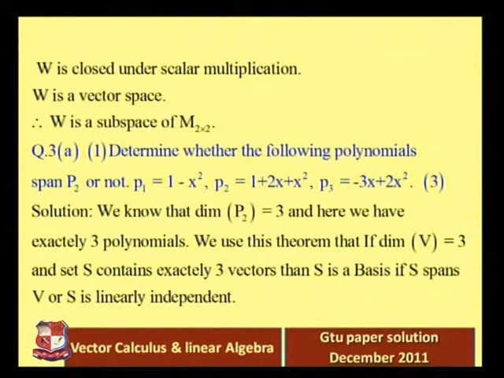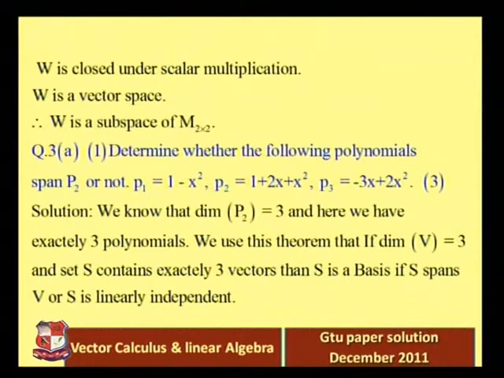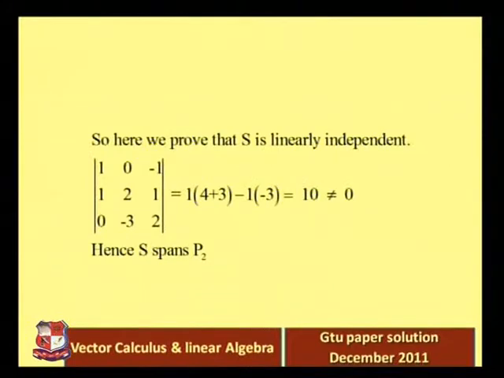Now P2, 1 plus 2x plus x square, so 1, 2, 1. For P3, the constant term is 0, the coefficient of x is minus 3, and the coefficient of x square is 2. So 0, minus 3, 2.